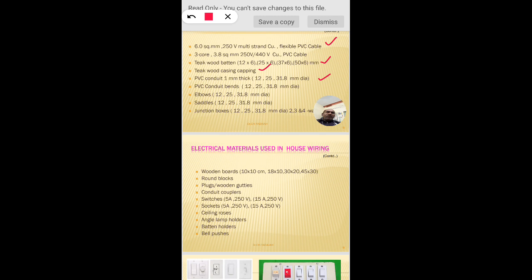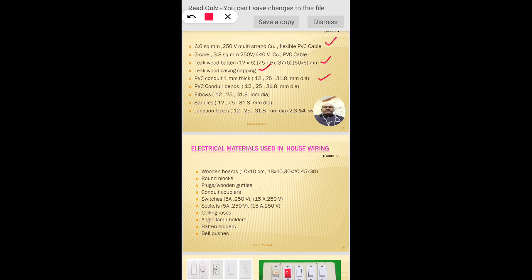Based on the number of wires we have to draw inside the PVC conduit system, we can opt for a 12 mm, 25 mm or 31.8 mm diameter PVC conduit. The PVC conduit is the straight one. At the junction, at the end, at 90 degrees, we can use bends of the same dimension as the conduit.